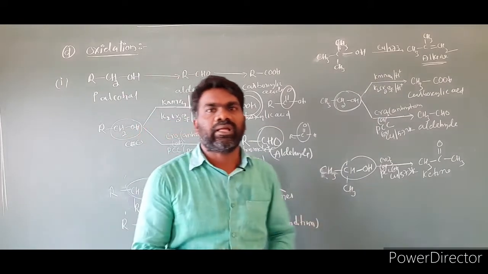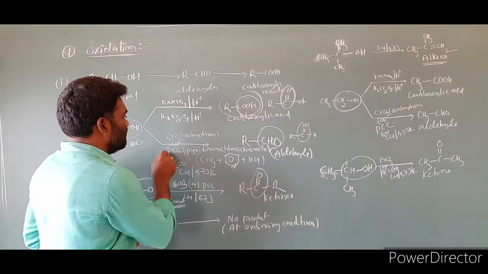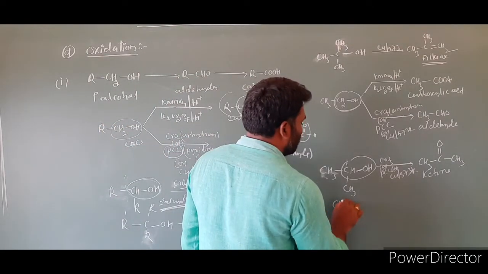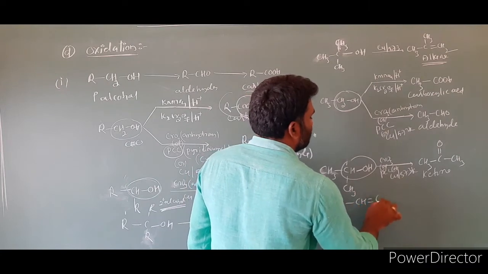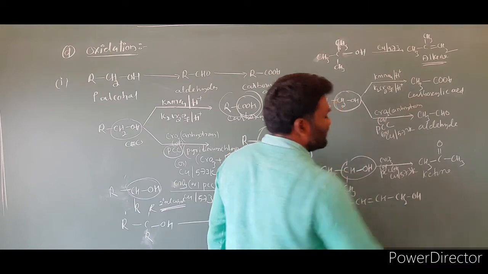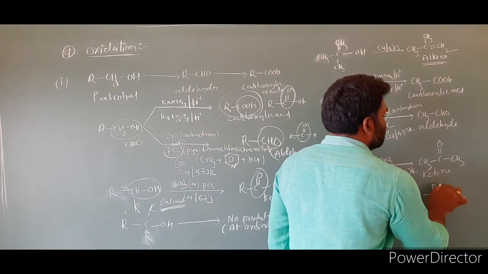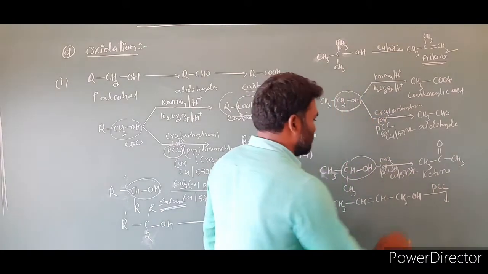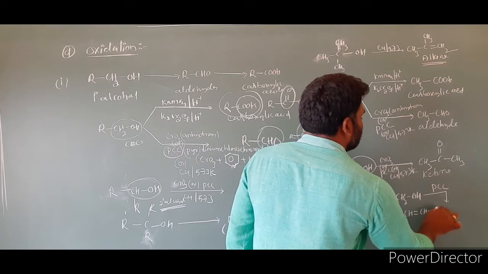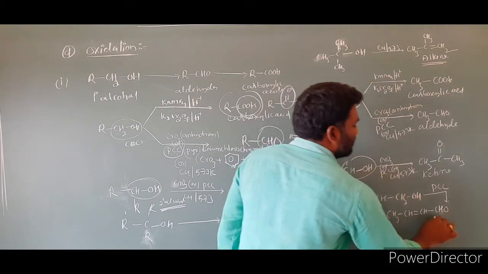We require very high elevated temperatures. And one more important point of PCC is that PCC does not affect the double bond. I am taking CH3, CH double bond CH, CH2OH. This is the reaction. Suppose the reagent used is PCC. Then the final product is CH3, CH double bond CH, CHO. The product is an aldehyde.